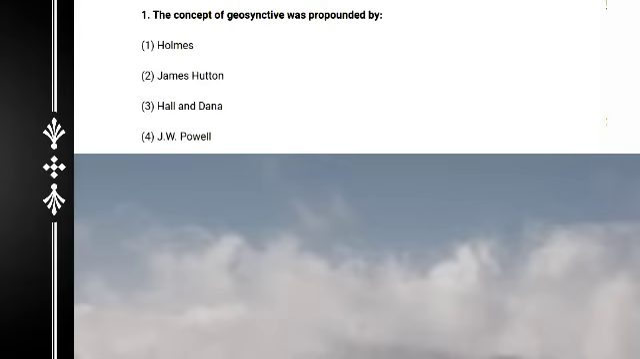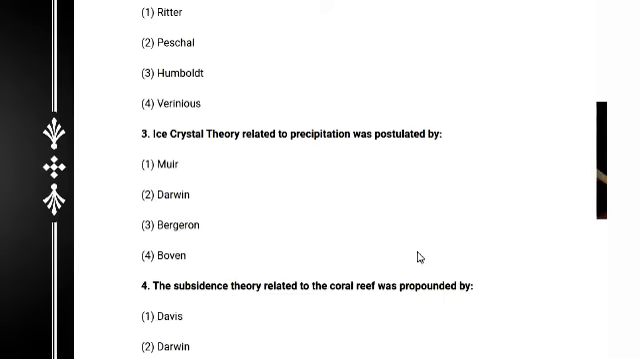Next question, the second question. The term cosmography was coined and divided into aeronography and geography by Ritter, Pascal, Humboldt, or Varenius. These are very important types of questions, and the same type is repeated again. The answer is Humboldt.